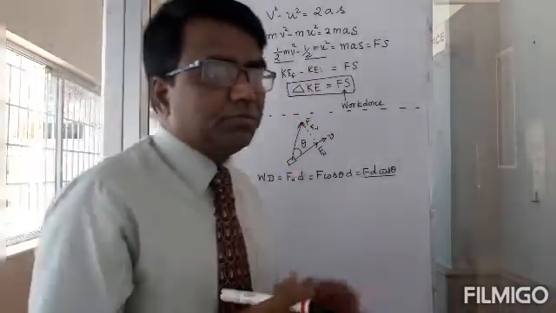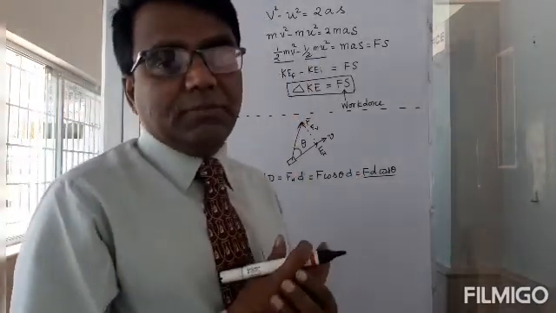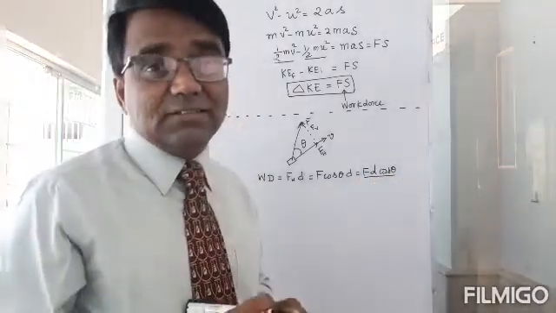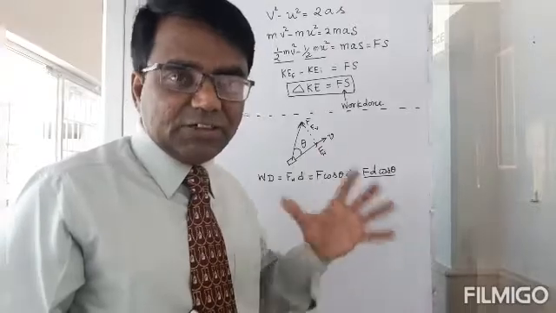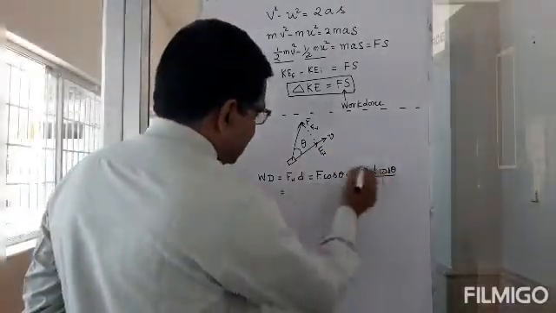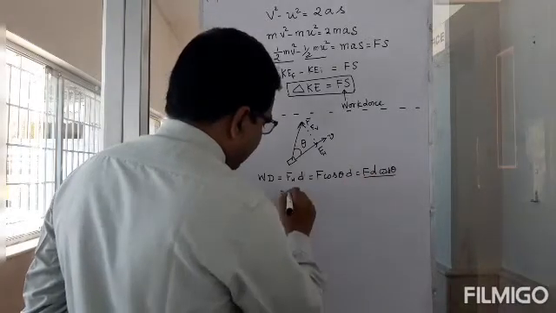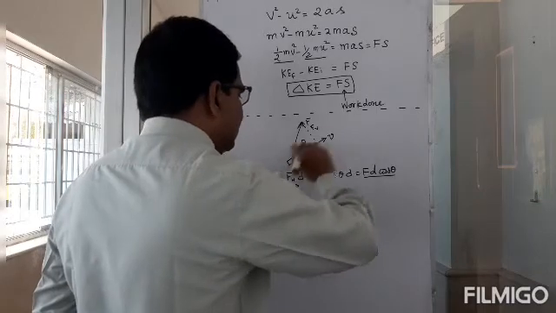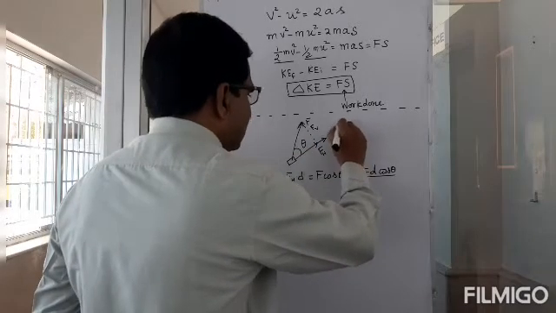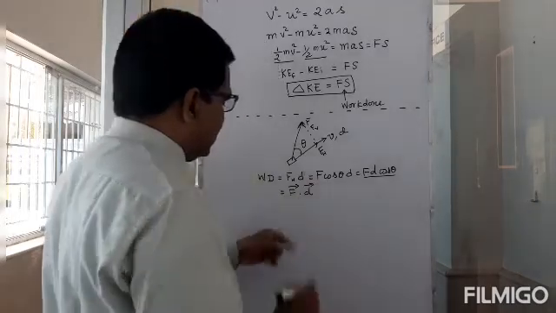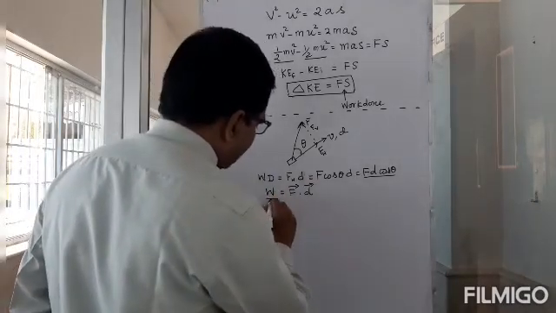So that should ring a bell. F d cos theta looks more like a vector dot product, right? So this F d cos theta can be written as F vector dot d vector, where F and d are vectors. So F dot d is the work done.